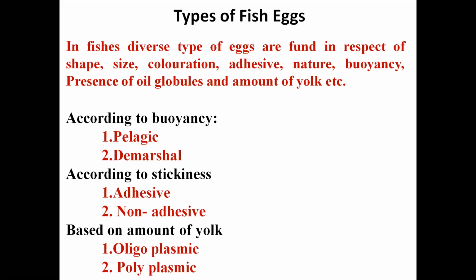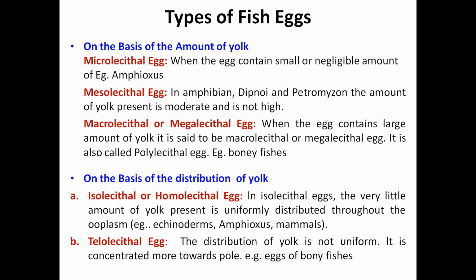Then, based on the amount of yolk, there are oligoplasmic and polyplasmic eggs. Then, on the basis of the amount of yolk, there is another type of eggs, known as microlecithal eggs, mesolecithal eggs, and macrolecithal eggs. Okay, the microlecithal eggs are the eggs which contain a small or nil amount of yolk. Then mesolecithal eggs, like those found in amphibians and some primitive fishes like Dipnoi and Petromyzon, have yolk present in a moderate amount. Then the macrolecithal or megalecithal eggs contain a large amount of yolk. In most of the bony fishes, they have macrolecithal eggs.